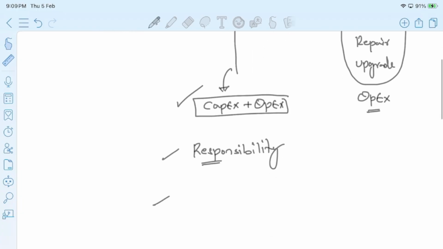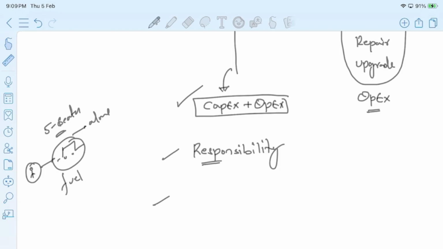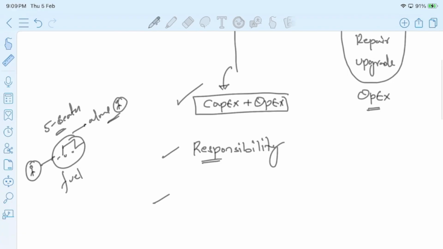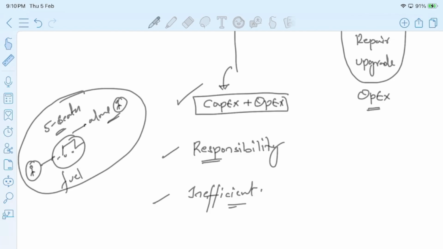Along with this, let's say I am traveling in a car to my office alone every day. I am using this car alone every day to reach my office, but actually, this car is a 5-seater and I'm using the full fuel, but I'm traveling alone. If you observe here, I'm not using its full potential, right? It means we are using this car in an inefficient manner. We are not using the resources in a complete capacity.